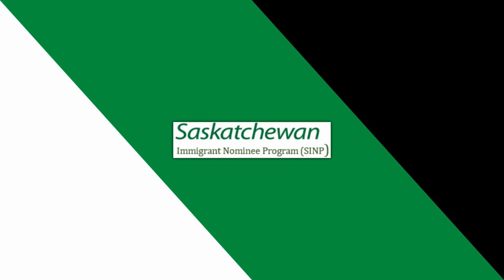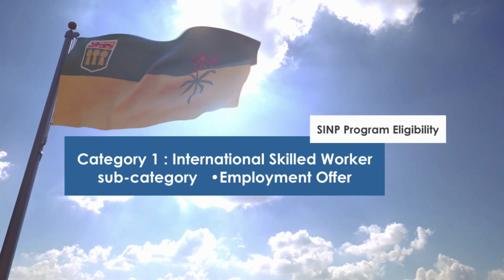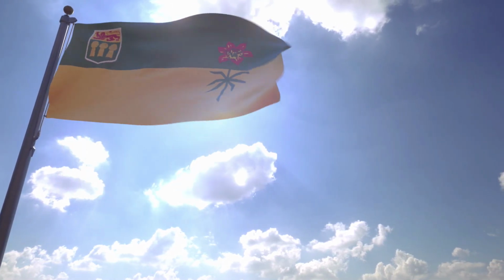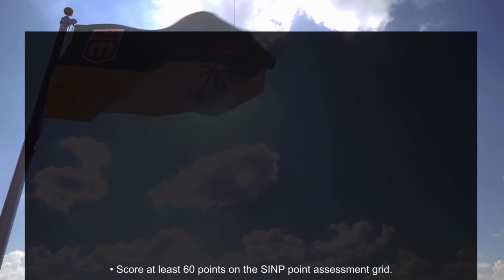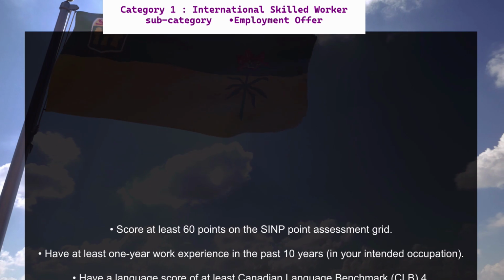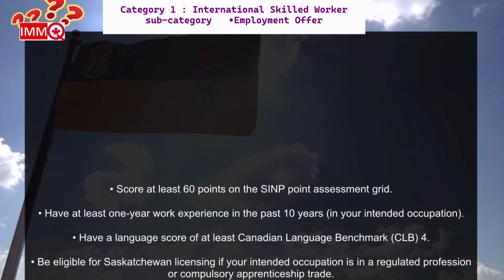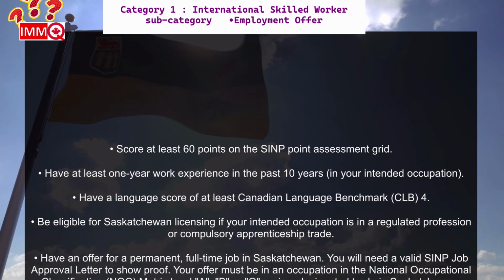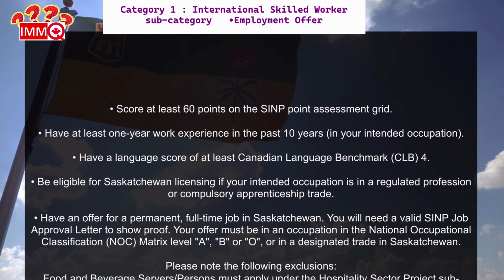Now, let's see the eligibility requirements in the International Skilled Worker category under the Employment Offer subcategory. Score at least 60 points on the SINP point assessment grid. Have at least 1 year work experience in the past 10 years in your intended occupation. Have a language score of at least Canadian Language Benchmark, CLB, 4. Be eligible for Saskatchewan licensing if your intended occupation is in a regulated profession or compulsory apprenticeship trade.